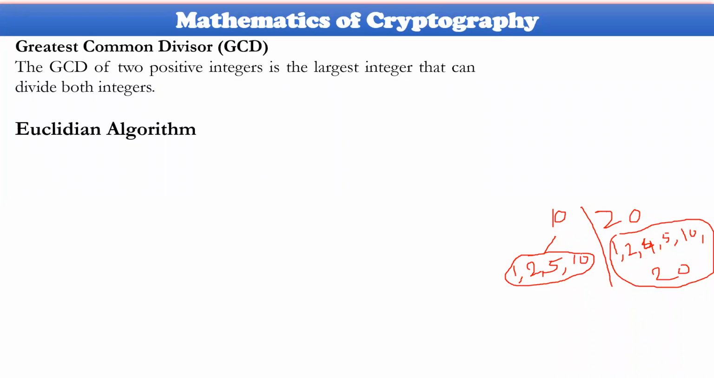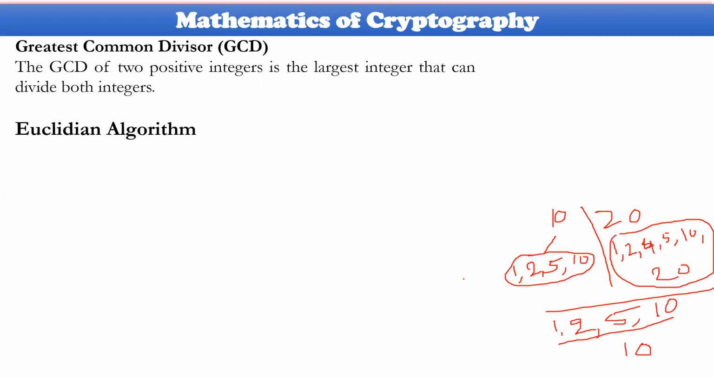Common values within these are 1, 2, 5, and 10. Out of these common values, again, we need to identify the maximum value. So the maximum value is 10.